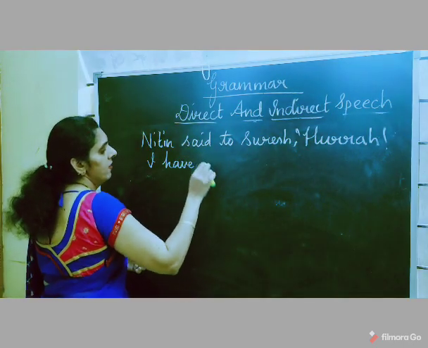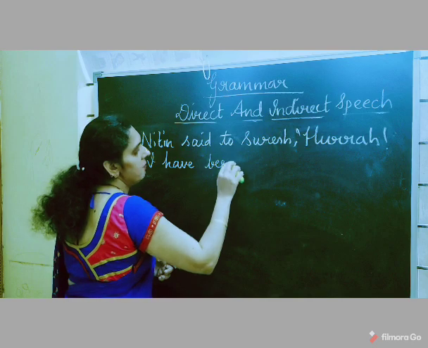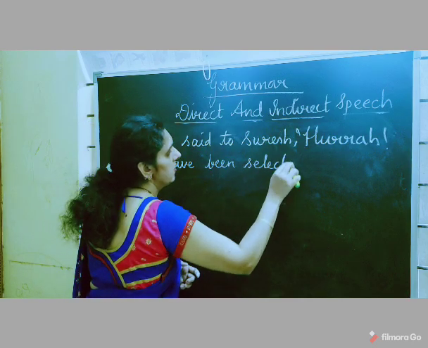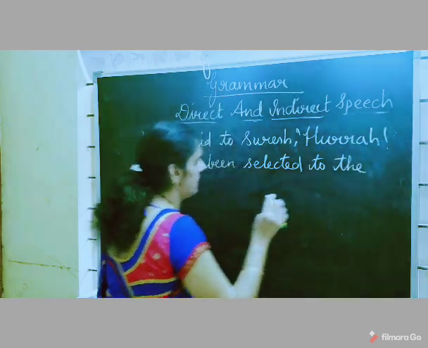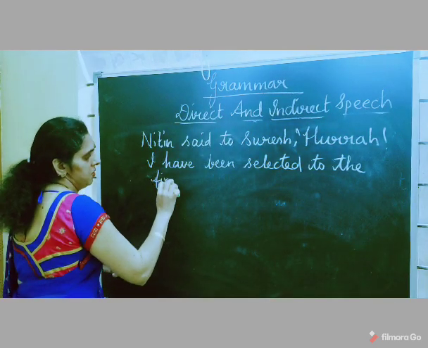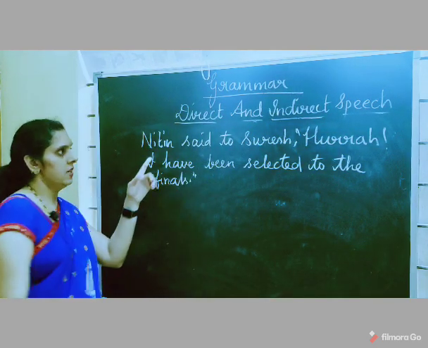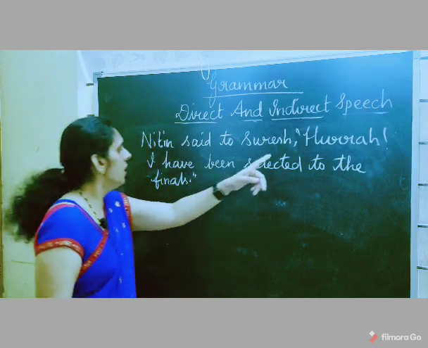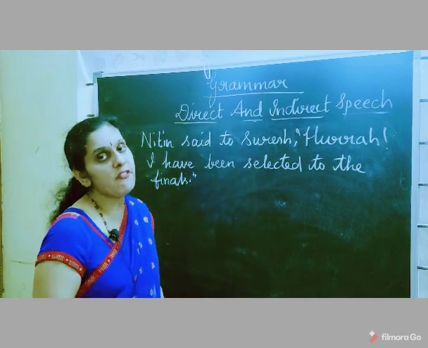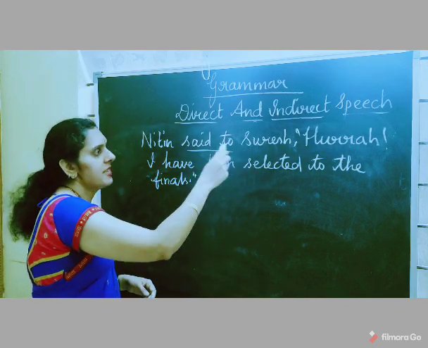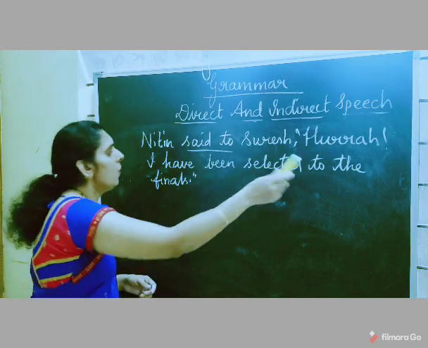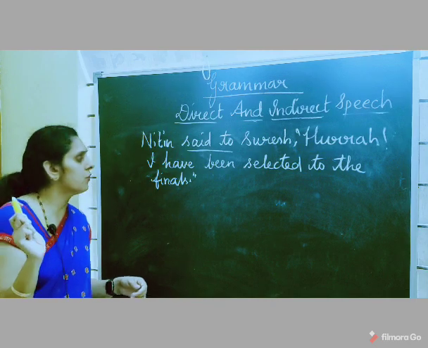I have been selected", you write, "been selected to the finals." So now how are you going to change it? Nitin said to Suresh, "Hooray, I have been selected to the finals." So this "said to Suresh", "said to" changes to what?